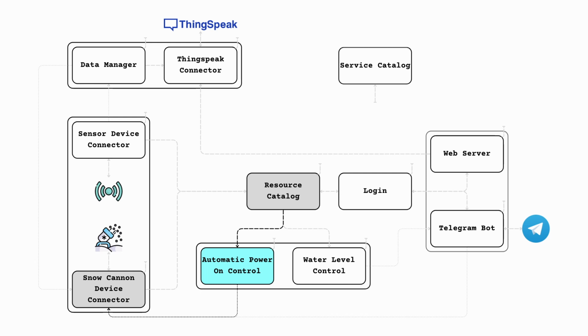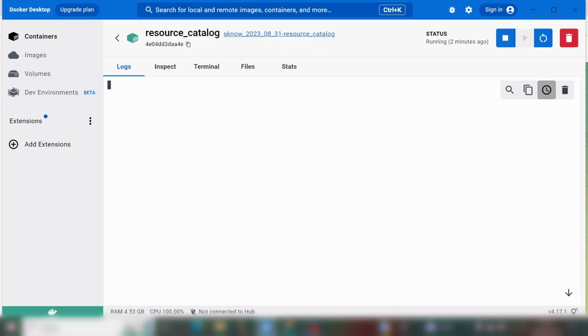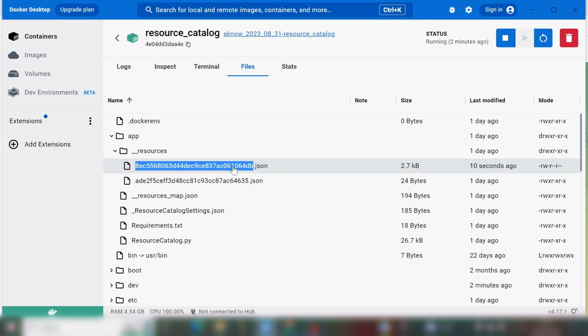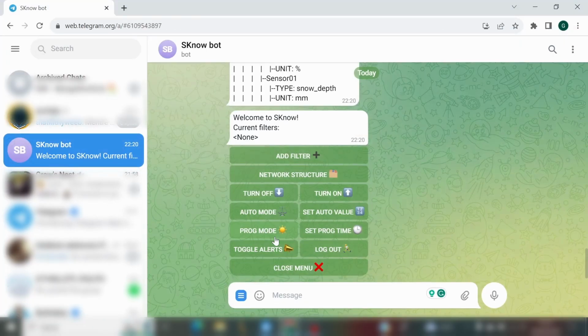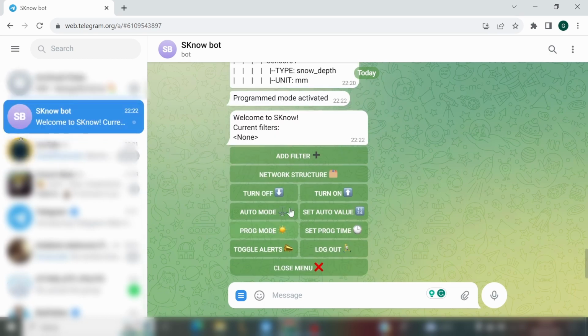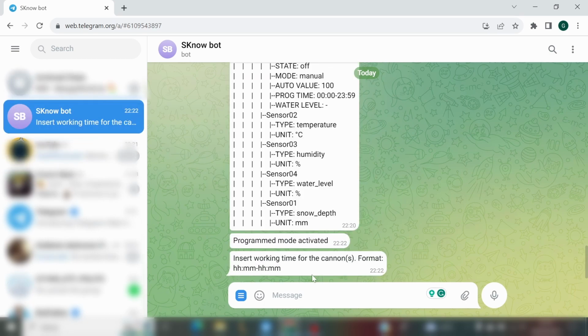The automatic power-on control offers automation capabilities and is in charge of periodically checking the settings related to every SKnow cannon and turning it on or off accordingly. If a cannon is set in automatic mode, the microservice will retrieve the last snow level measurements related to the cannon's slope sector from TeamSpeak.